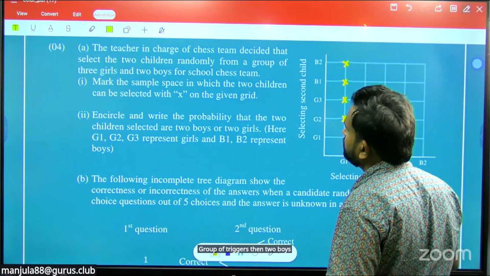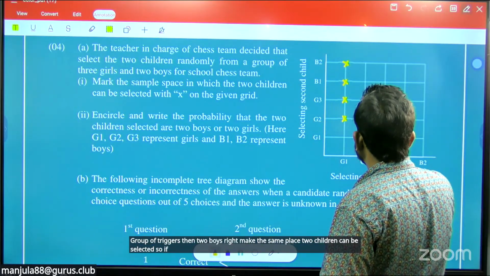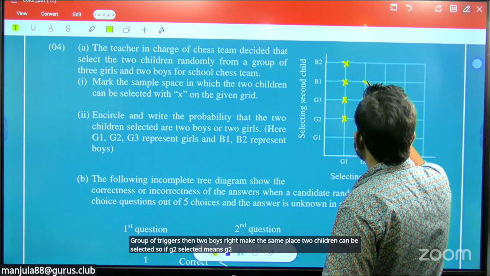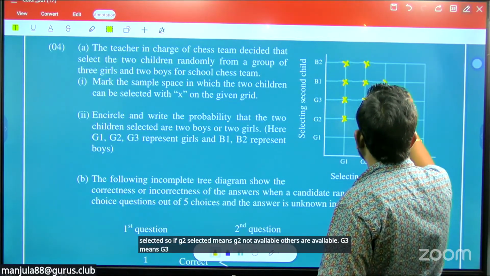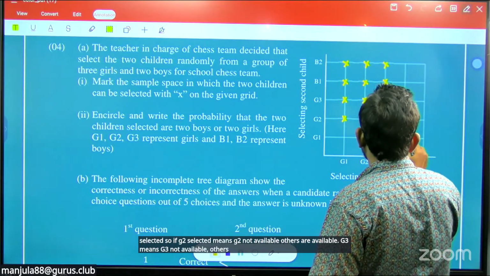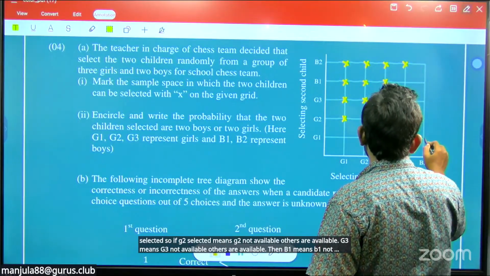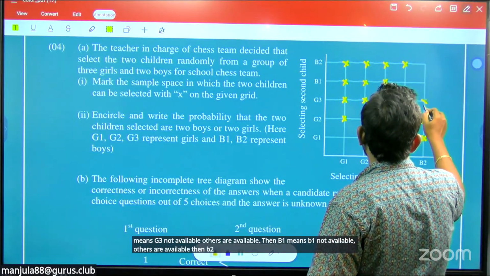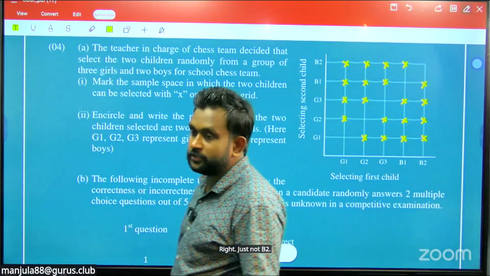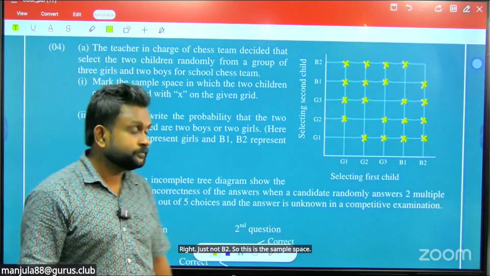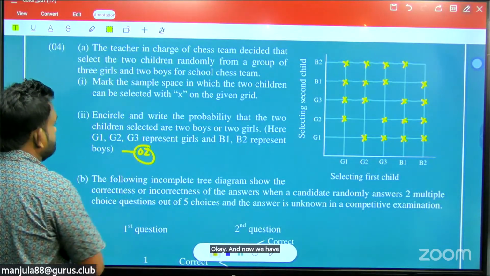Right, make this simple. So 2 children can be selected. If G2 is selected, G2 is not available, others are available. G3 means G3 is not available, others are available. Then B1 means B1 is not available, others are available. Then B2, just not B2. So this is the sample space. Okay. Now we have the 2 marks for the sample space, right?